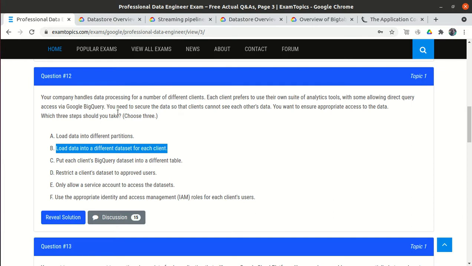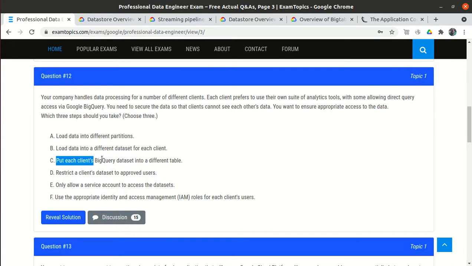Let's see the second option, load data into a different data set. When we load data into BigQuery, we create a data set, and under that data set we create tables, right? So they say we will create a different data set for each client. For client 1 we create one data set, and all the data for that client is stored there. We create a second data set for the second client, and a third data set for the third client. So that option will perfectly work, because we put the restriction on the data set itself. That option will definitely work.